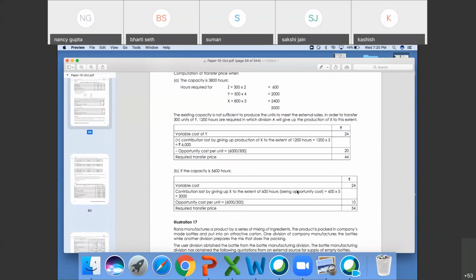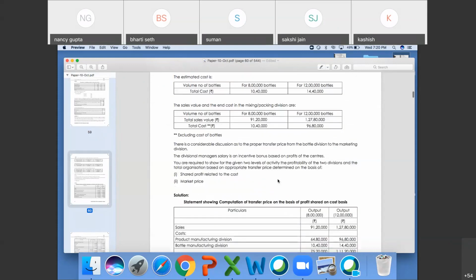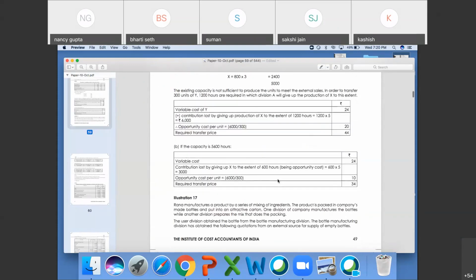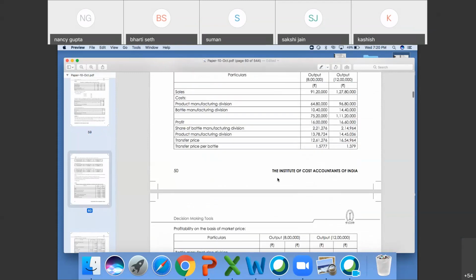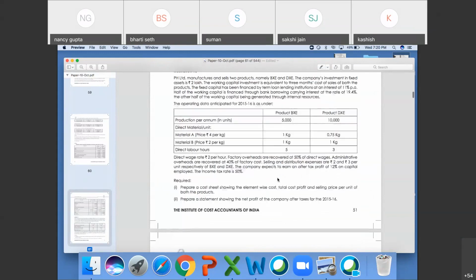What, Sakshi, you want to ask? Question number 30. I'm coming to there, beta. Don't worry. I'll explain. 17 and 18 I'm skipping. 19 I'll continue.